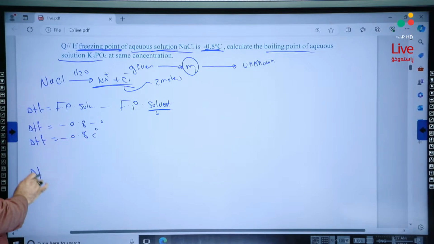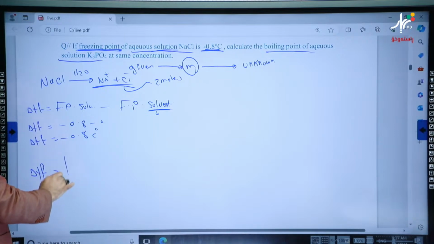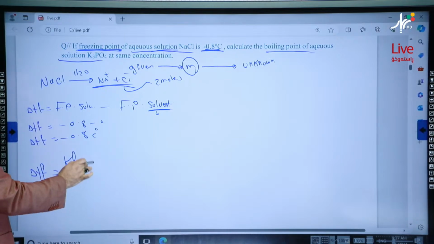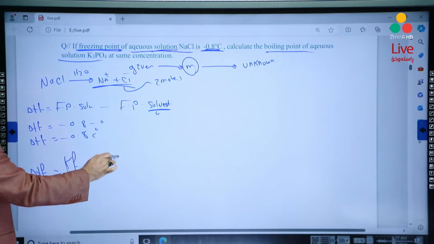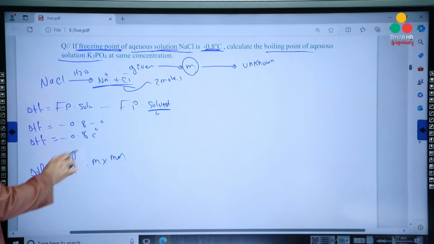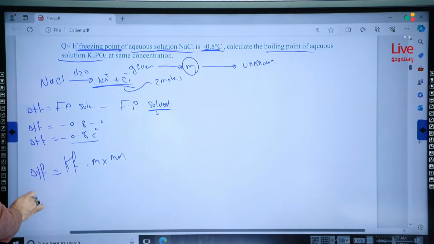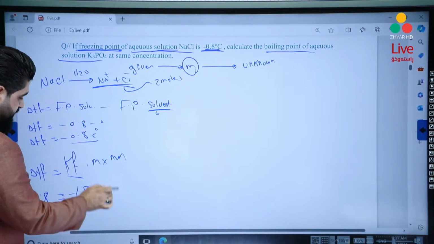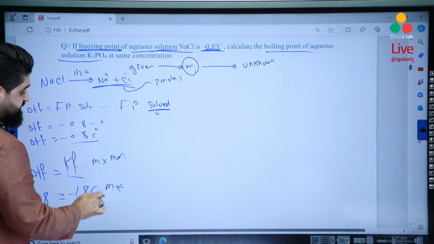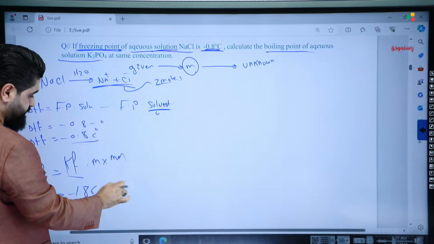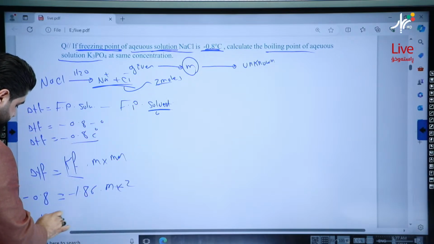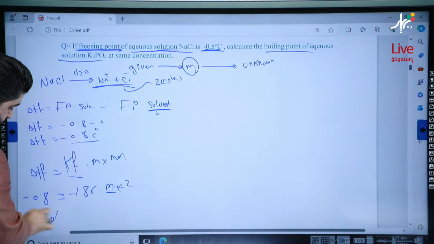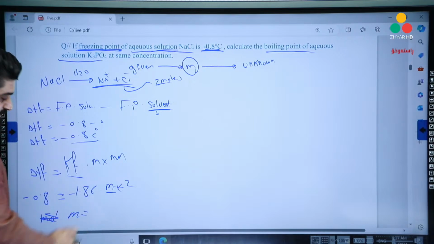Then delta TF, another formula, is equal to Kf times molality times moles of ions. Yalla. We have delta TF, which is negative 0.8 Celsius degree, equals Kf, negative 1.86, times molality times how many moles of ions do we have? 2. So molality must always be positive.